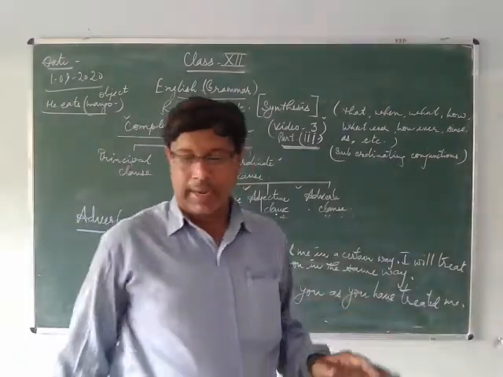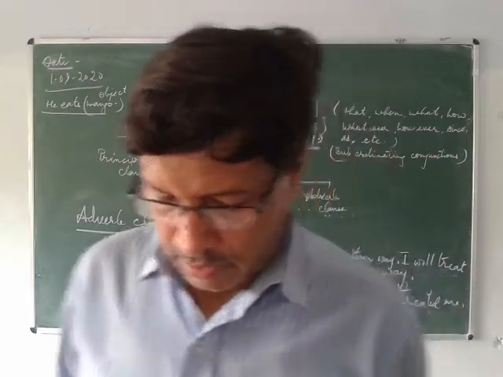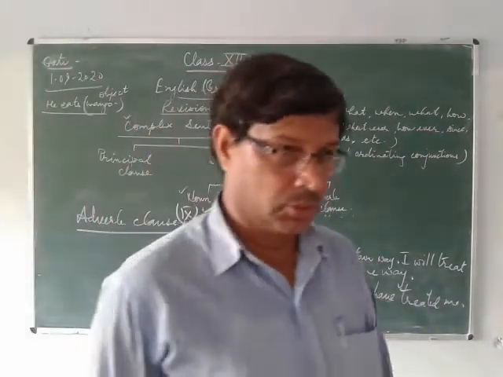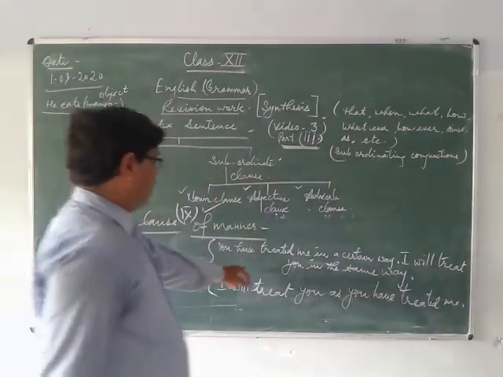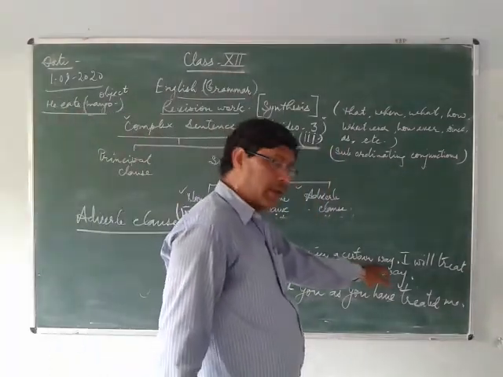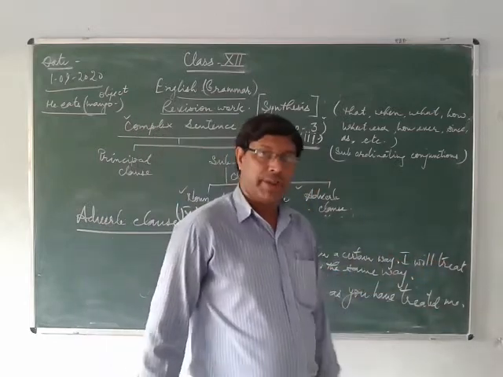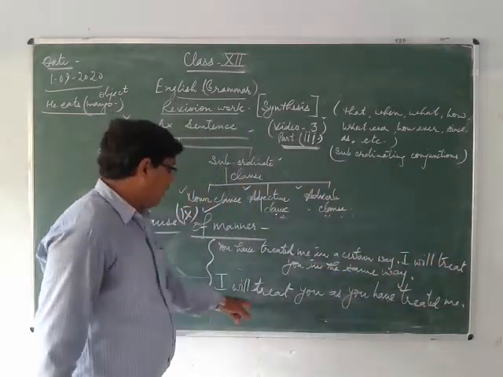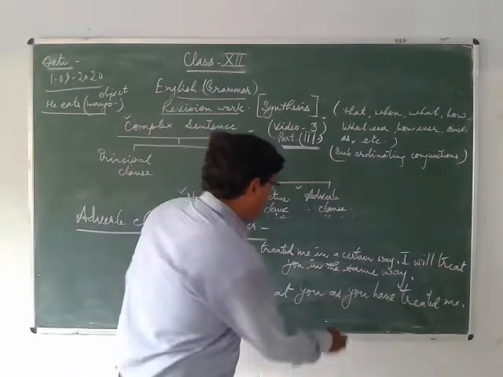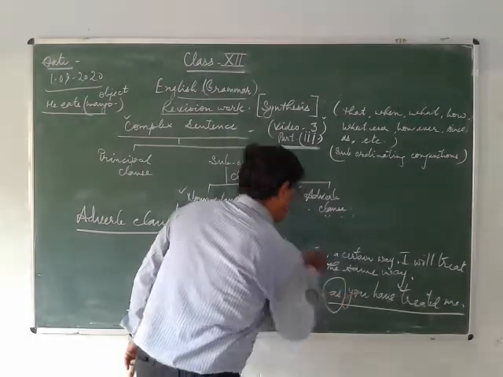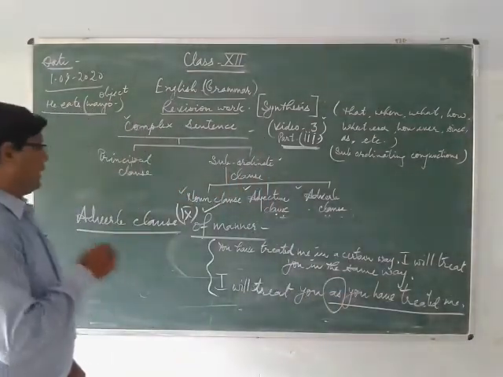So here, as I told you earlier, the conjunction as is used. You have treated me in a certain way, I will treat you in the same way. Means I will treat you as you have treated me. Here the conjunction as is used in the sentence.